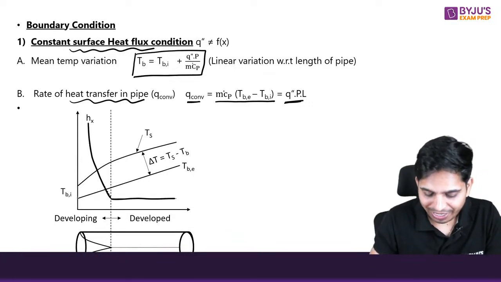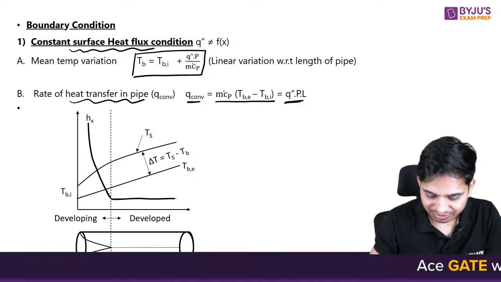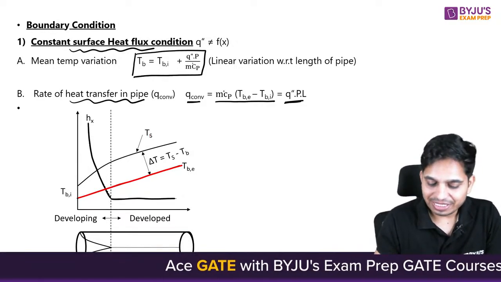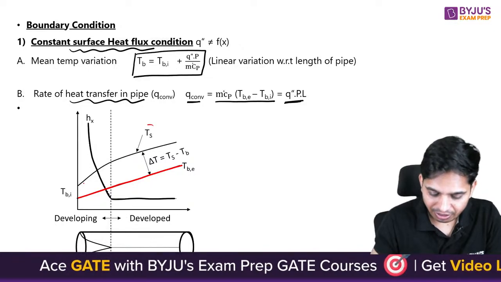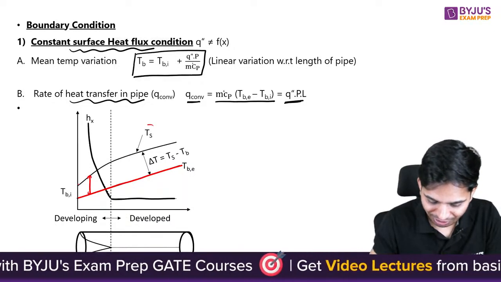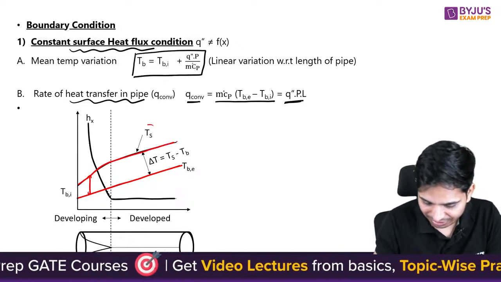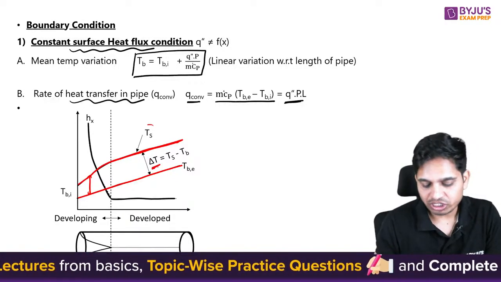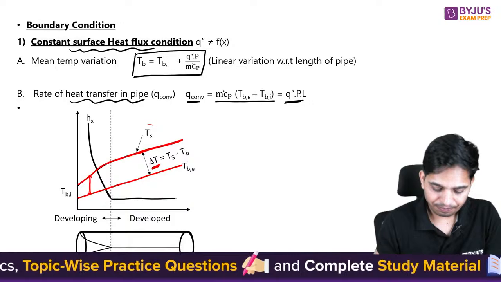Your bulk mean temperature will continuously increase. But this delta T will keep increasing in the developing region, while in the developed region delta T is not a function of x. Delta T becomes constant. Okay.